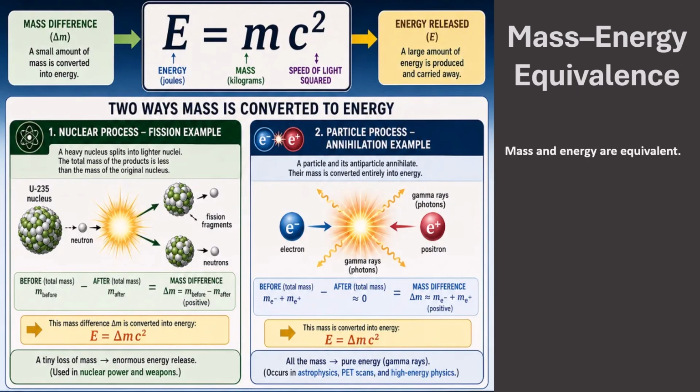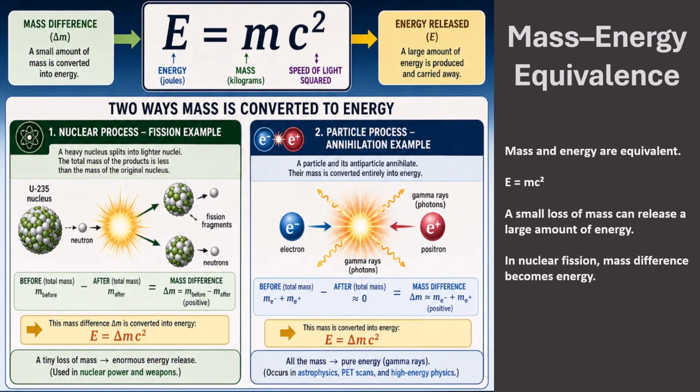Mass-energy equivalence is one of the most famous results of special relativity. Einstein's equation says that energy equals mass multiplied by the speed of light squared. Because the speed of light squared is an enormous number, even a tiny amount of mass can correspond to a very large amount of energy.